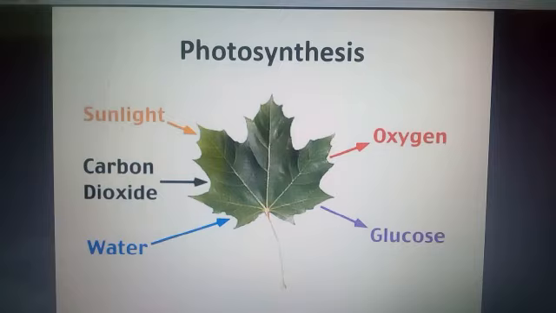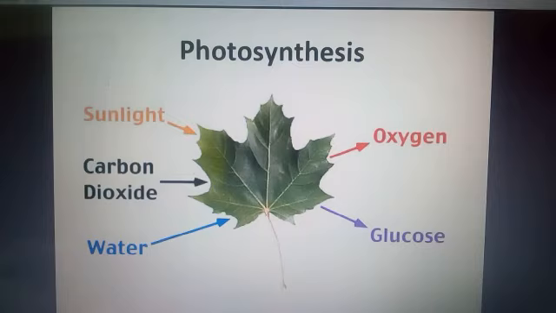This chapter is from biology, and the topic is photosynthesis. It's your topic 1.1, and this topic is typically related to plants because plants are the producers, which have the ability to make their food by themselves, and that process is called photosynthesis. Photo means light and synthesis means to make. This is the process in which plants, by using the sun's energy, make their food.